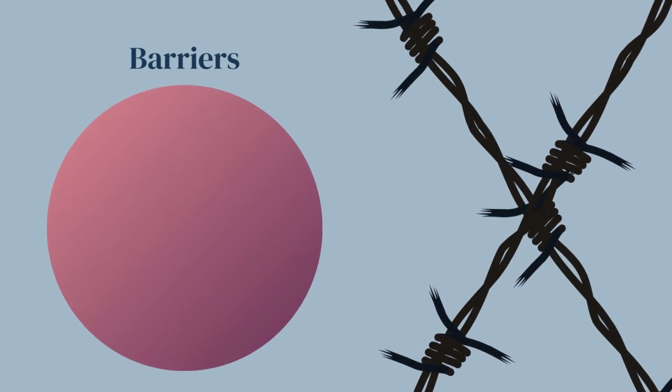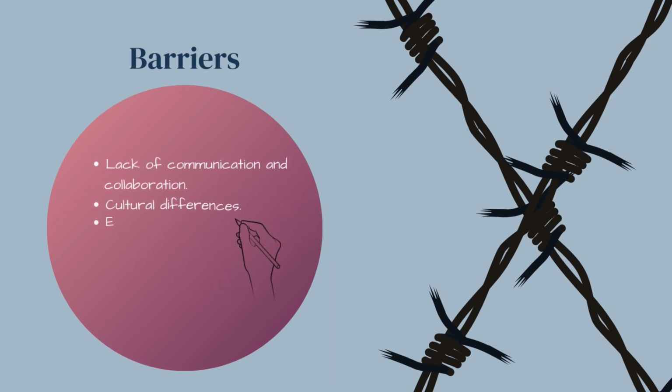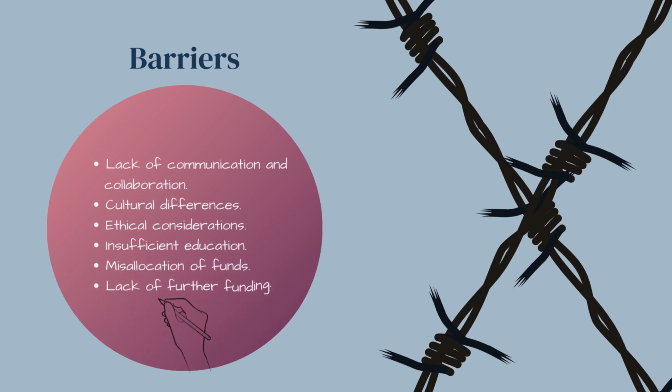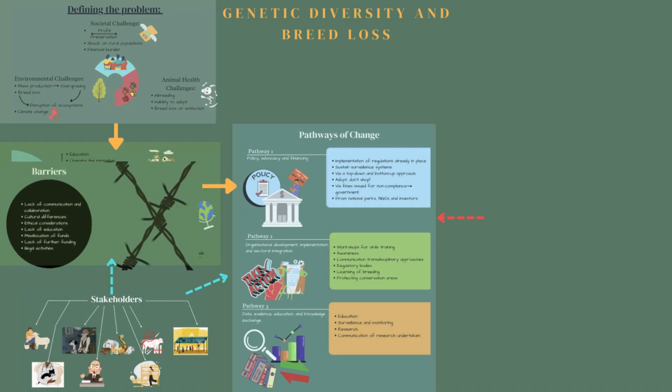When we take a look at the possible barriers that may inhibit progress towards the desired outcomes, they include the lack of communication and collaboration between the stakeholders, the cultural differences and ethical considerations that exist, insufficient education, the misallocation of funding and the lack thereof, and then lastly, illegal activities like poaching.